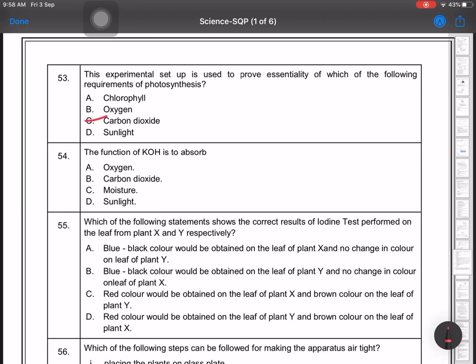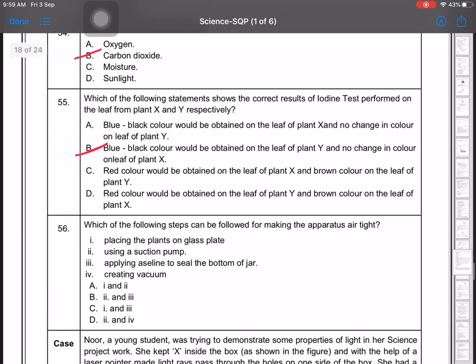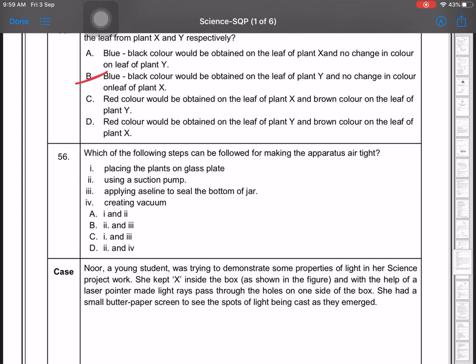The function of KOH is for absorbing what gas? You know, carbon dioxide. Blue black color contained in leaf plants. Which of the following steps can be followed for making the apparatus airtight? So 1 and 3, placing the plant on a glass plate and applying Vaseline, which we use for greasing so that it becomes airtight. So option C. Next case study question.